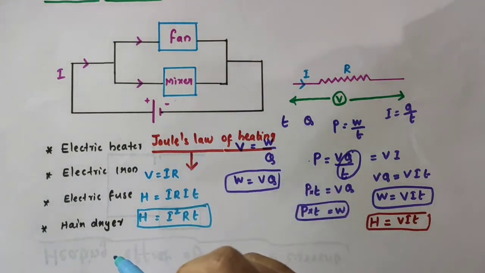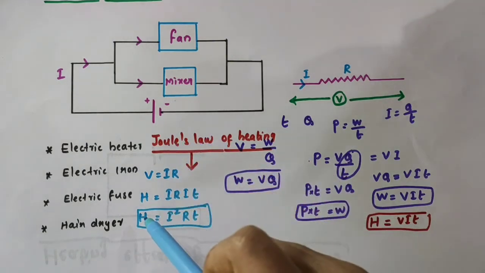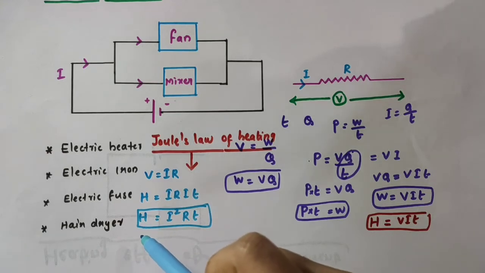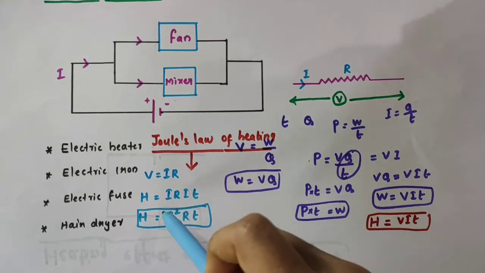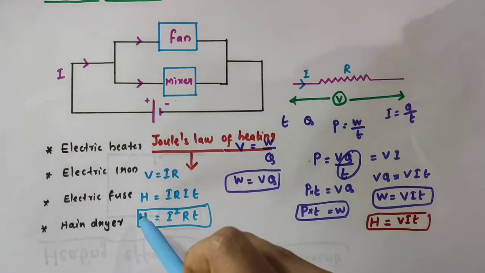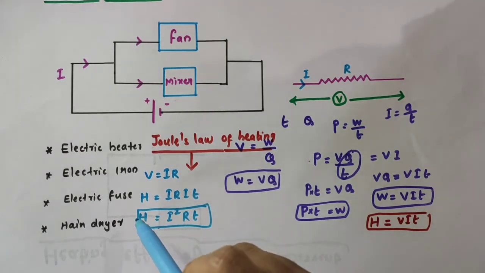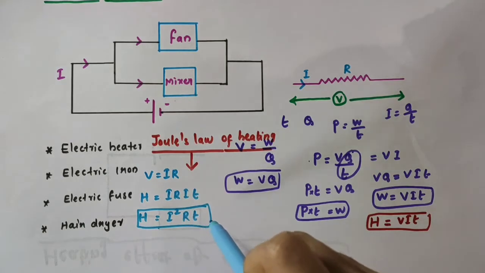of heating. That is, according to Joule's law of heating, the heat produced H in a resistor is directly proportional to the square of the electric current I, that is why I square here, for a given resistance R. It is directly proportional to the resistance R for a given current I, and it is directly proportional to the time T for which the current flows through the resistor.